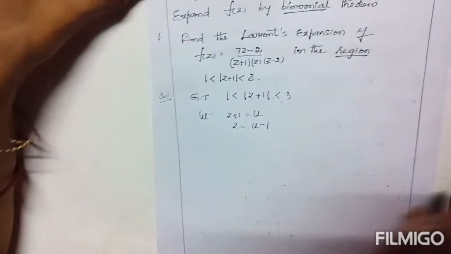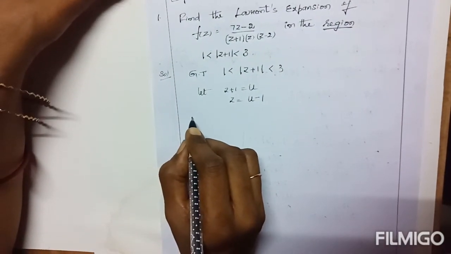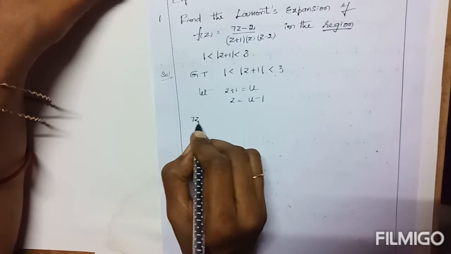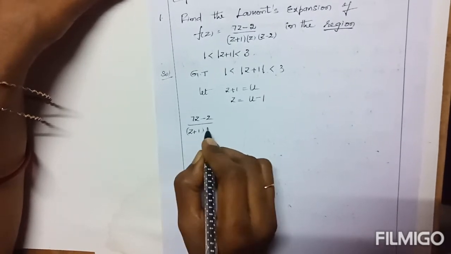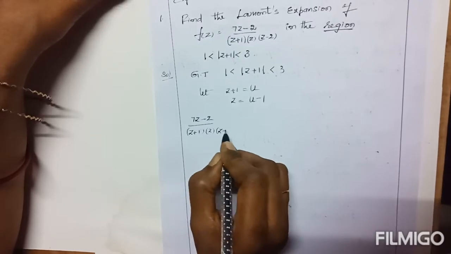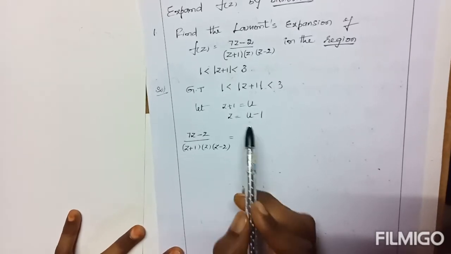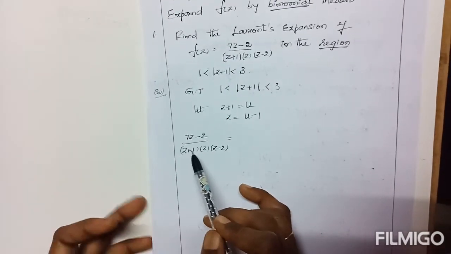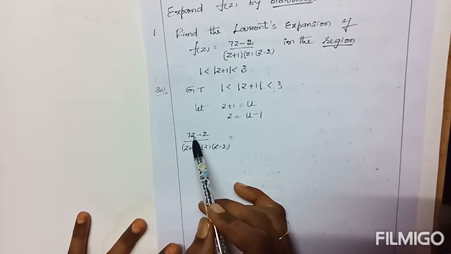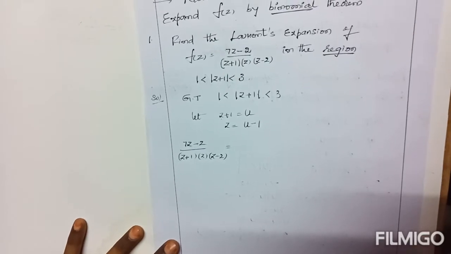Now the given function is 7z minus 2 by z plus 1 times z times z minus 2 equal to, here the condition is defined in terms of u, so the function should also be defined in terms of u. That's why substitute z value and z plus 1 value in the present function.